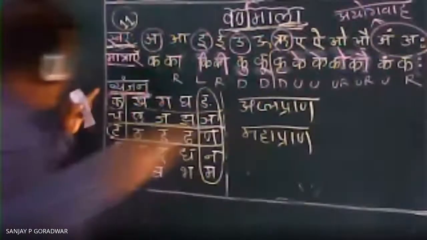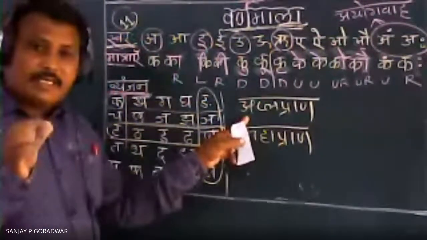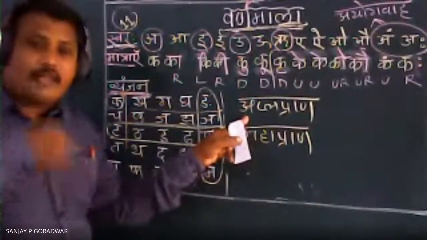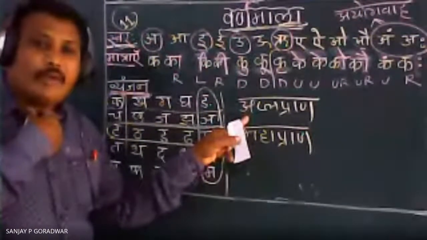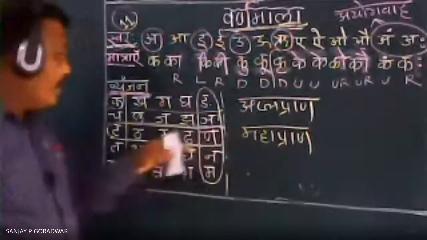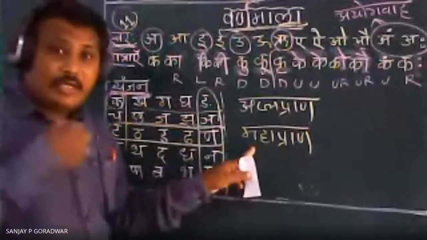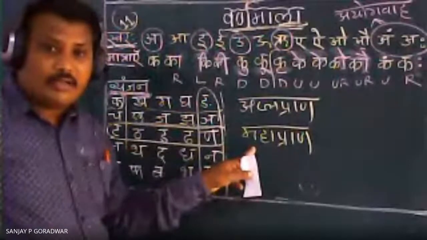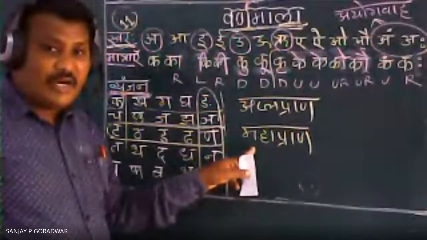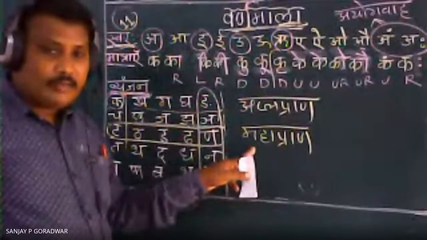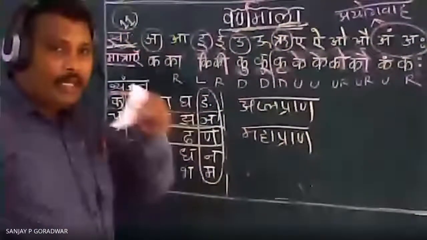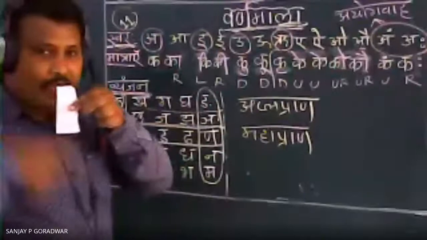Which lines we pronounce easily, that is called Alpa Pran, meaning easily without pressure. Nothing will happen when we pronounce these letters. But when we pronounce the second line, Mahapran, pressure should come: kh, gh, p, dh. This paper will shake.